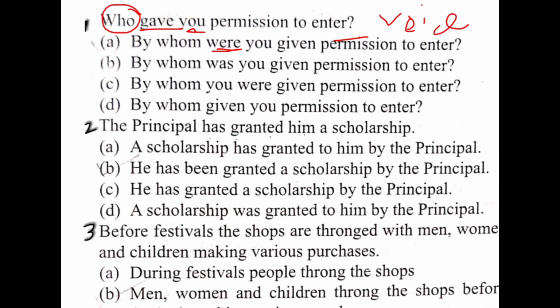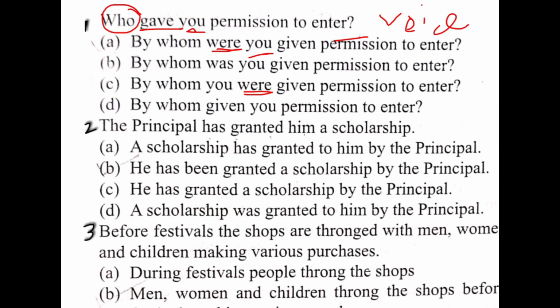But in interrogative sentences, you know that were is used before the subject. So subject is you here. So, were you given. Third form of verb is used in the passive voice, and in this way your sentence is changed from active to passive voice.